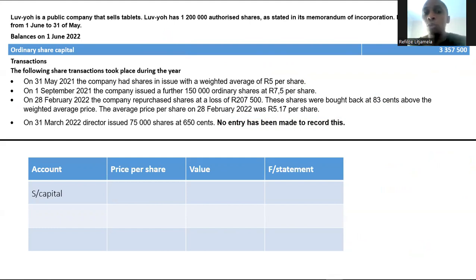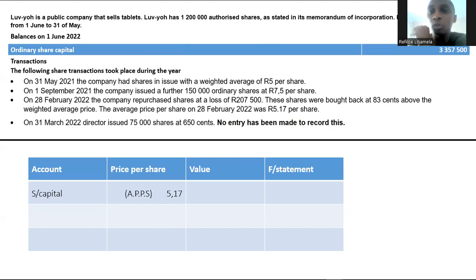But I also showed you that it doesn't matter how difficult the question is. You can still get like 49, 48% from that question by just focusing on easy maths. And guys, stick to the basics. Stick to what you have learned. Okay. Now, my share capital, we know that my average price per share, which is the average price that was given to you, was 517.